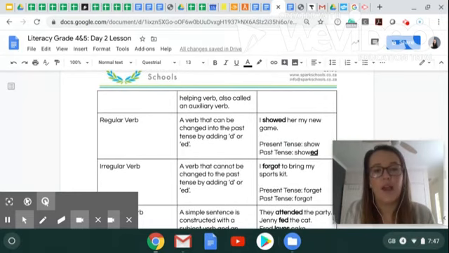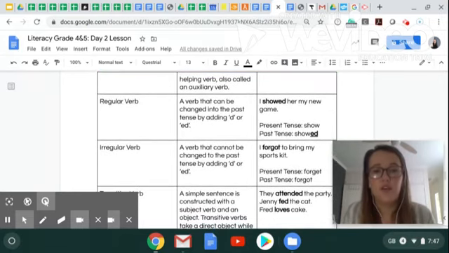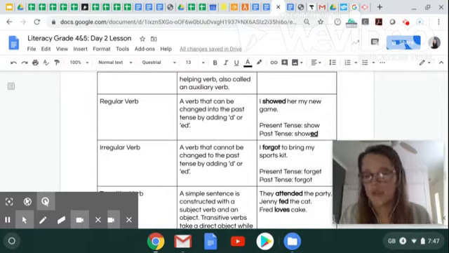Next, we have a regular verb. This is a verb that can be changed into the past tense by adding a d or an ed. For example, I showed her my new game. In present tense, it would be show, but in past tense, it is showed, meaning we added an ed for past tense.